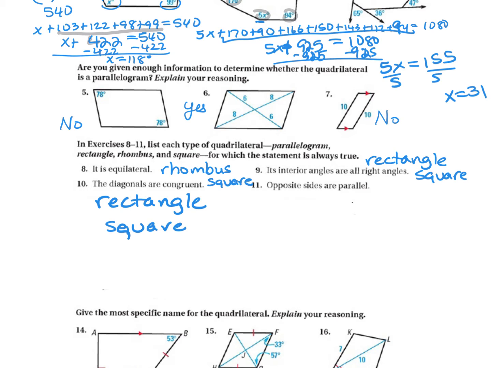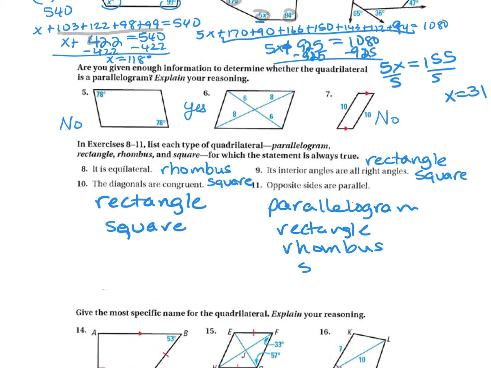And then the last one, opposite sides are parallel. That's all of them. It's the parallelogram, it's the rectangle, it's the rhombus, and the square. Because all rectangles, all rhombuses, and all squares are all parallelograms. And by definition, opposite sides that are parallel makes it a parallelogram.